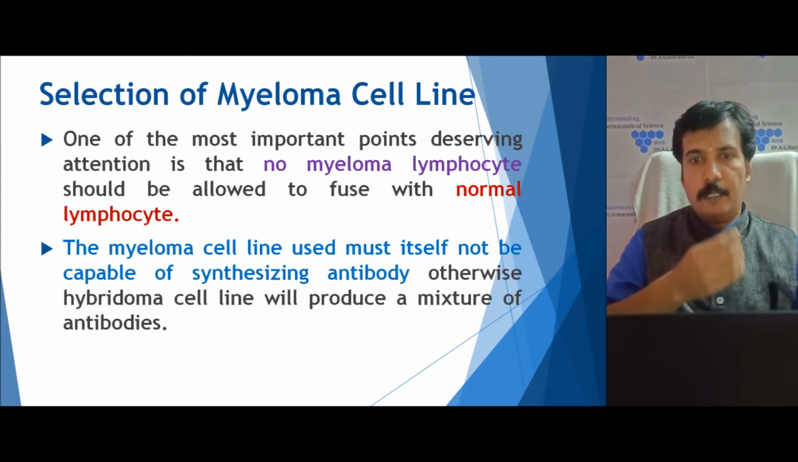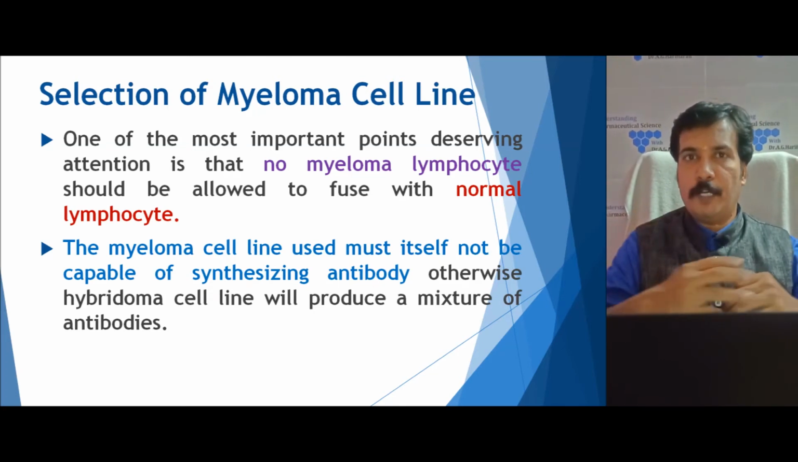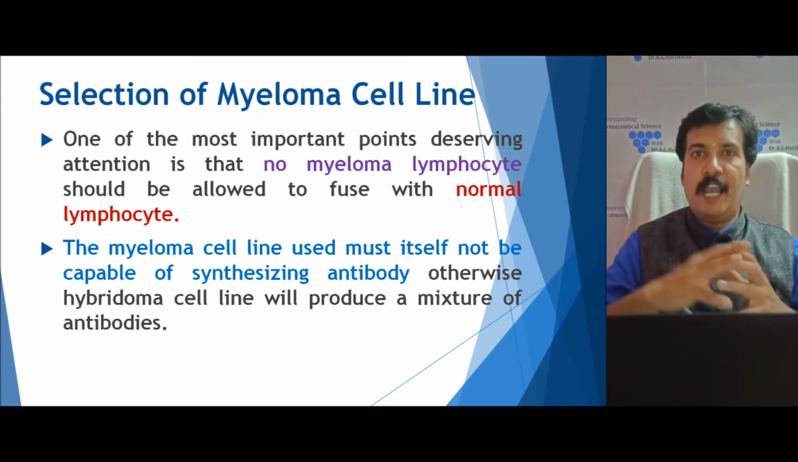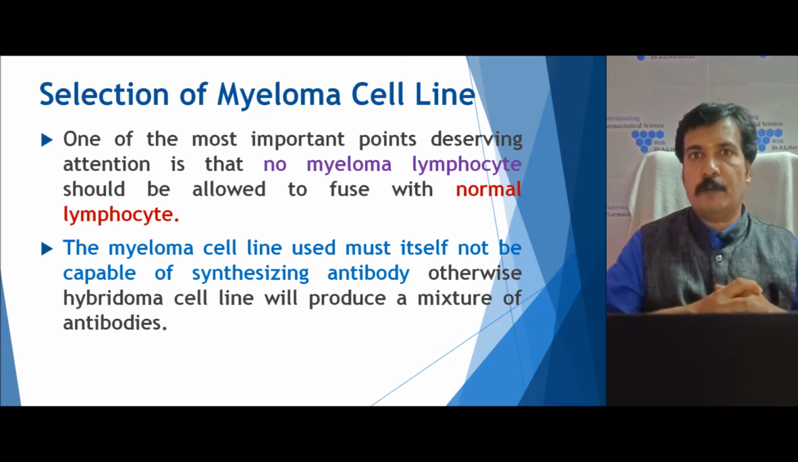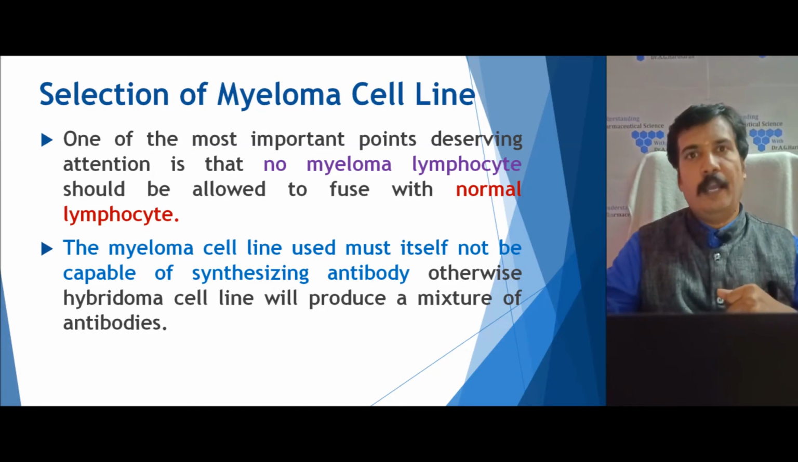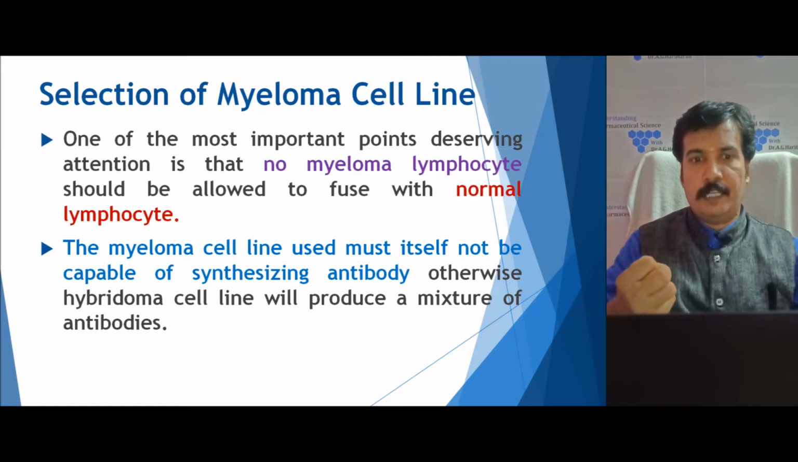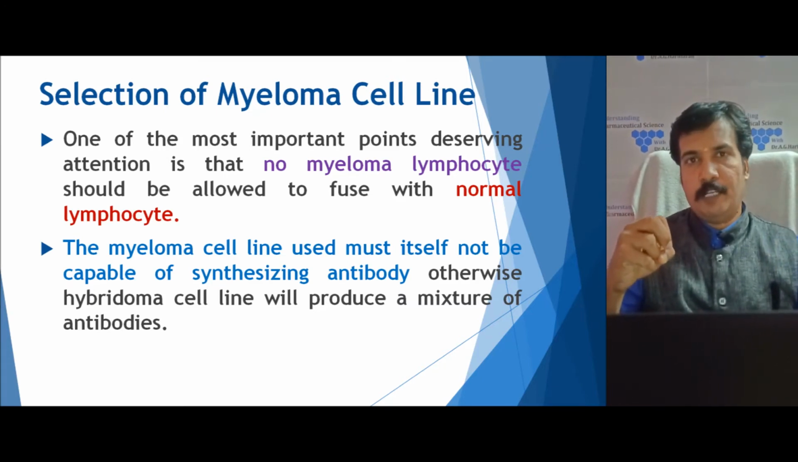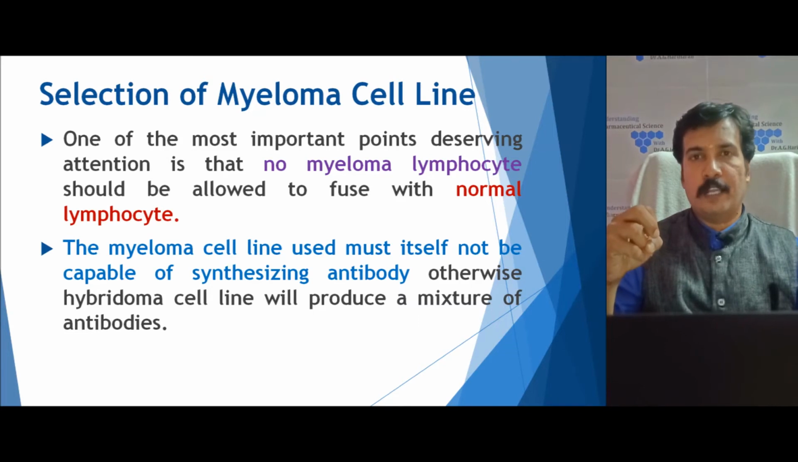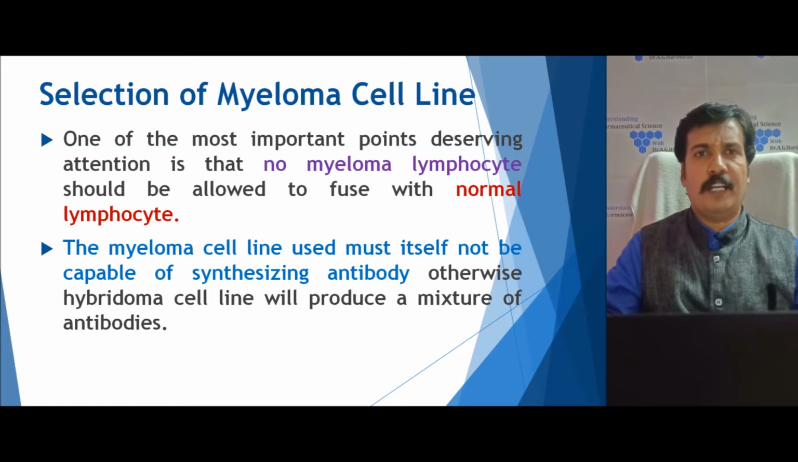So, this should not be allowed; it should only bind with a normal lymphocyte. And the second one is that the myeloma cell line used should not itself have a property to produce antibodies, because cancer cells have an ability to produce antibodies against it. So, the myeloma cell line we are selecting should not have an ability to itself produce an antibody. If it produces an antibody itself, and the antibody is also produced by the lymphocytes, then we get a mixture of antibodies, and our product will finally not be useful.